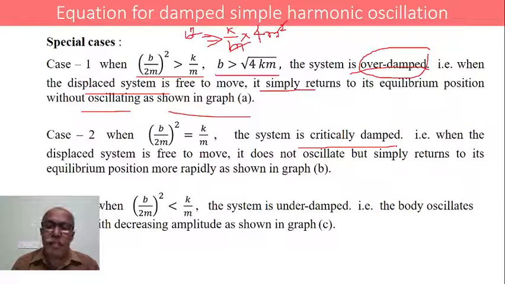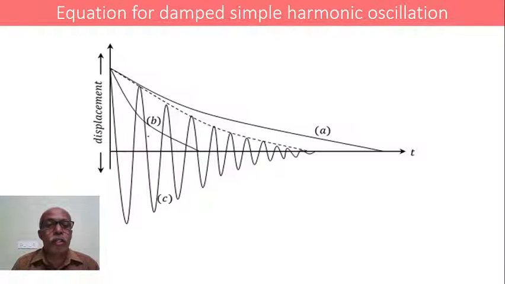Critically damped, in the sense, when the body is displaced from the mean position, it does not oscillate, but it returns back to the mean position more quickly when compared to the first case, as shown over here, B. This is the mean position.